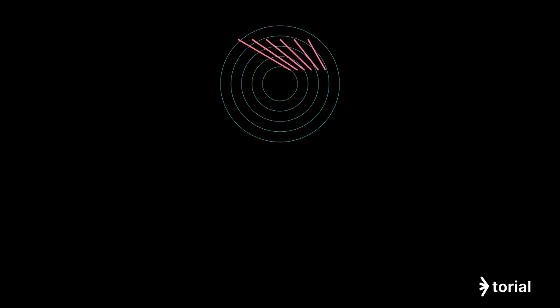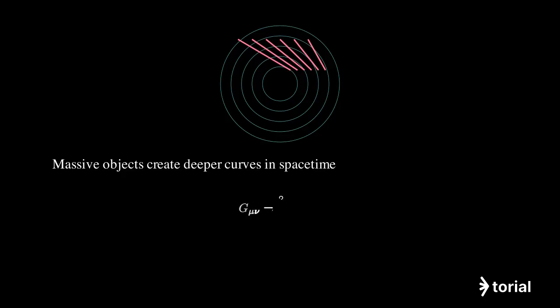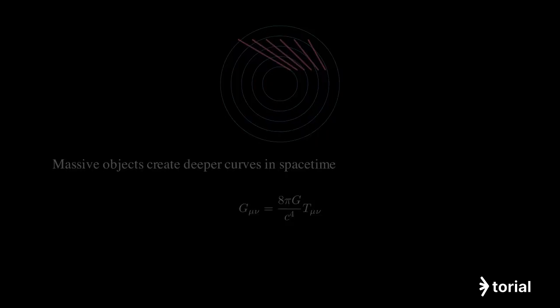Near a black hole, spacetime curves dramatically, creating a deep gravitational well that traps everything nearby. The more massive an object, the deeper the curve it creates in spacetime. Black holes create the deepest possible curves. This is Einstein's field equation showing how mass and energy curve spacetime. Black holes represent the extreme limit of this curvature.